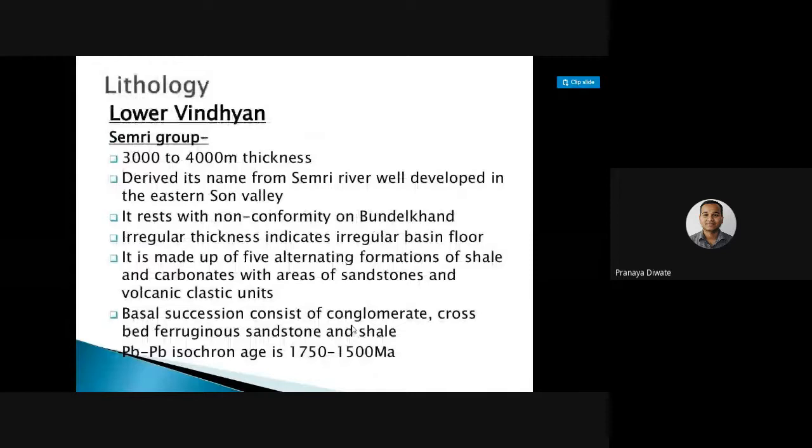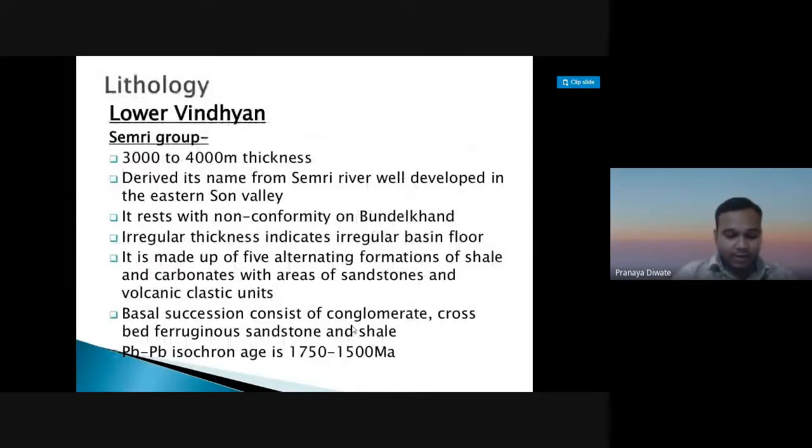Then what kind of lithology do you have in the different groups? The first group is the Semri group, which has a 3,000 to 4,000 meter thickness. Its name is derived from the Semri River, which is well developed in the eastern Son Valley. It rests with a non-conformity on Bundelkhand. Irregular thicknesses indicate an irregular basin floor.